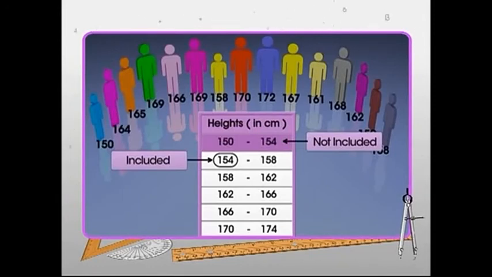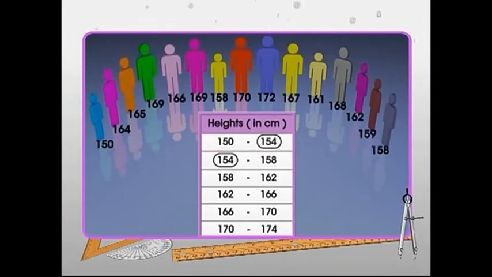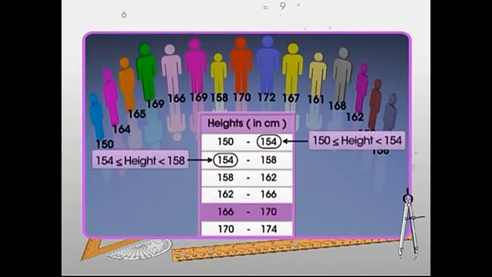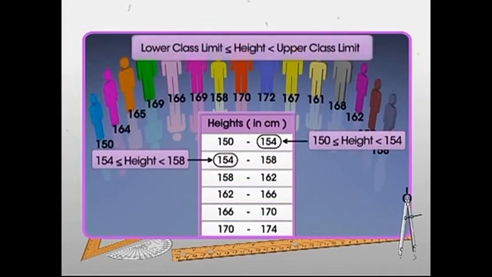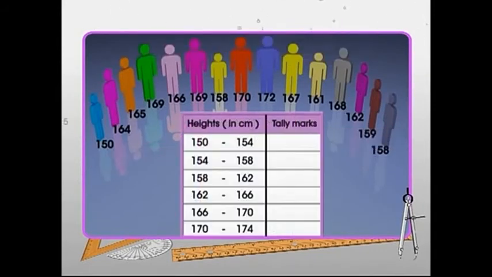We can generalize that each class interval represents the height greater than or equal to the lower class limit and less than the upper class limit. Now, complete the frequency distribution table by using tally marks and mentioning the number represented by tally marks in the frequency column.